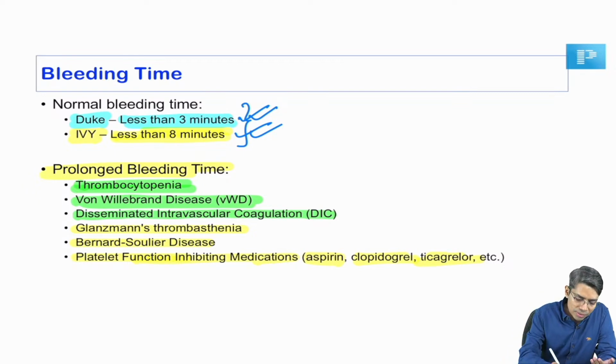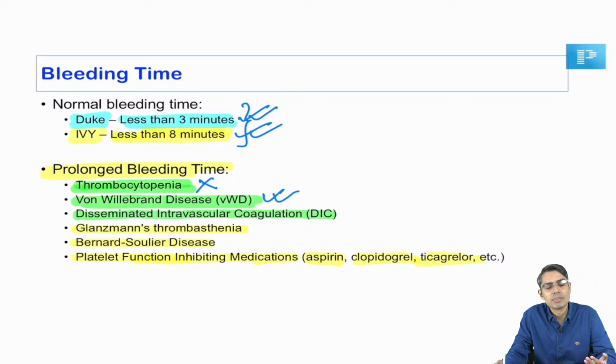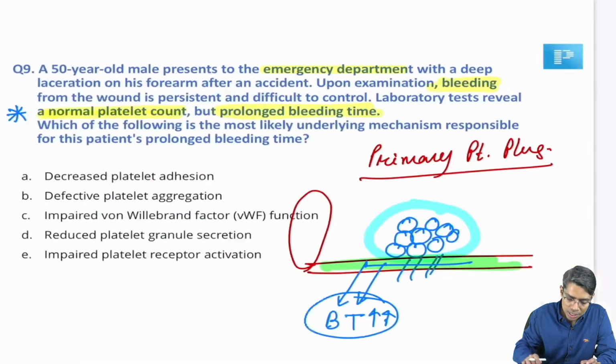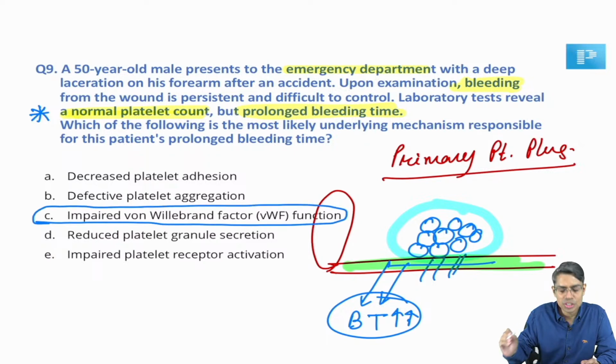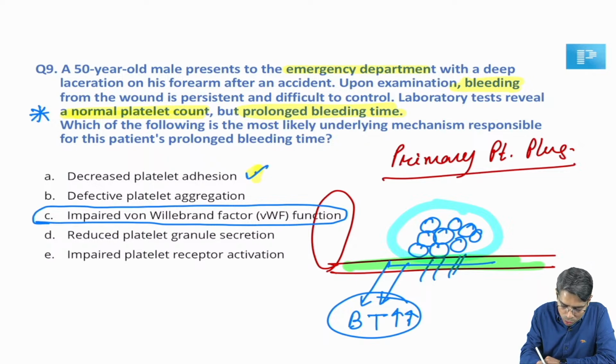So the first is thrombocytopenia, that has been ruled out here. So the second most common is von Willebrand disorder. That's why in this question we are going to choose impaired von Willebrand factor function. Although decreased platelet adhesion can also increase the bleeding time. This is also true.